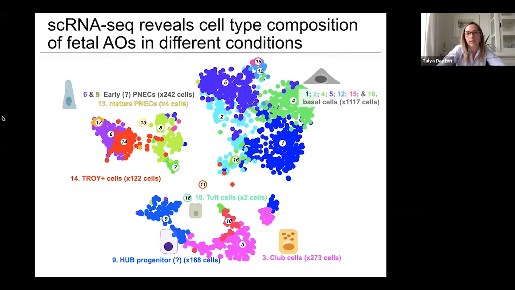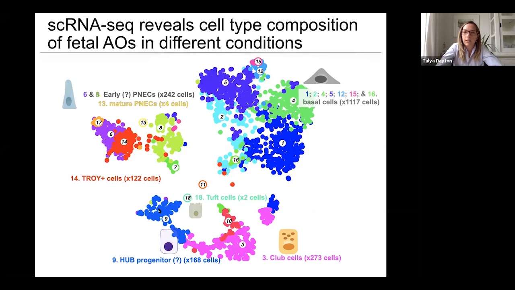So each dot on this TSNE plot represents a single cell, and where that single cell lies on the graph tells you how related it is to the other cells next to it in terms of its global expression patterns. And so based on this, they form different clusters. And then if we look at what's expressed in the cells in each of these clusters, we can see that we have several clusters of cells that express markers of basal cells. We have club cells. We do find our PNECs here. We have some other specialized cell types such as tuft cells. And then we also have some more progenitor-like cells here.